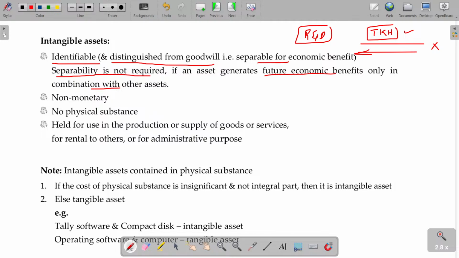Come on, tell me. For example, in a restaurant, why does the restaurant get the revenue? Is it only because of the food, or because of the servers, or because of the environment? A number of factors are there, no? Food, of course, is available on the roadside also. In a restaurant, the revenue is generated not only because of what?